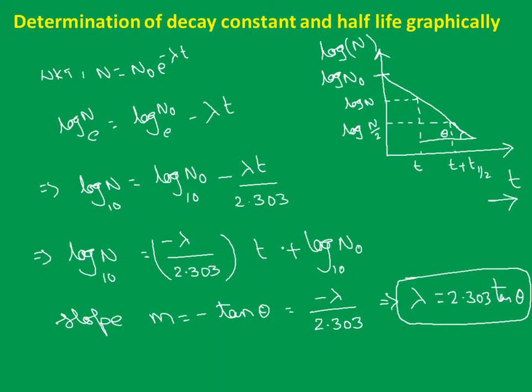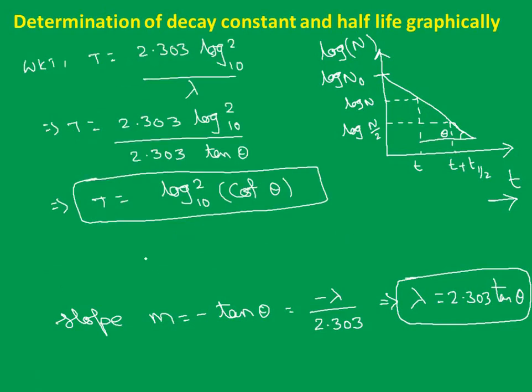Now let's calculate the half life. The half life can be given as 2.303 into log 2 to the base 10. Actually you are very familiar with that, t half equal to 0.693 by lambda. In the expression we have already mentioned this, right? ln2 by lambda. So in the place of ln2 natural logarithm, I am converting that into the base 10 logarithm. Now do you understand why I am considering this? So it will be very easy for us.